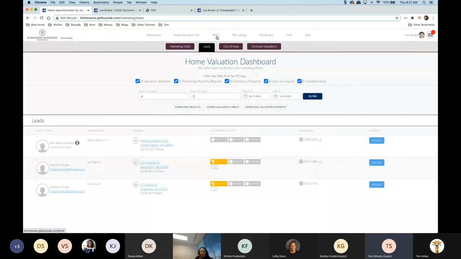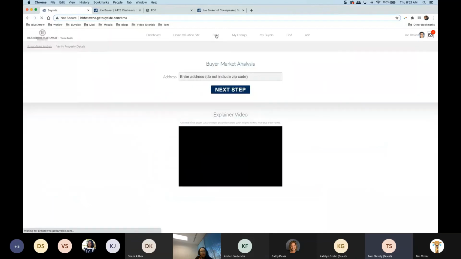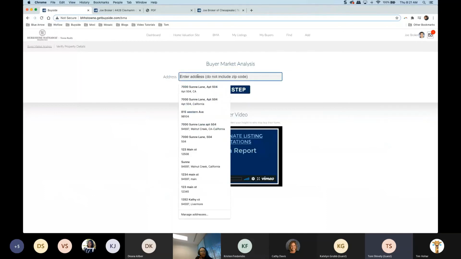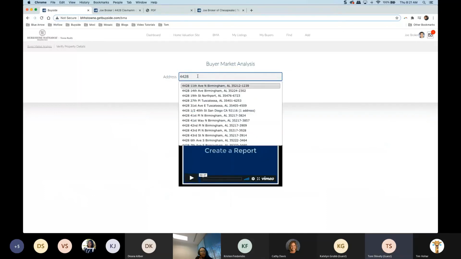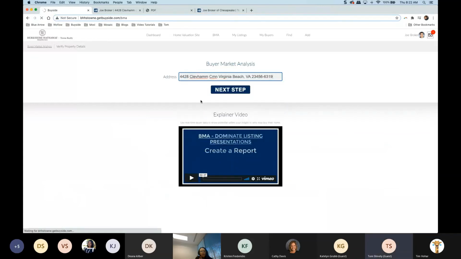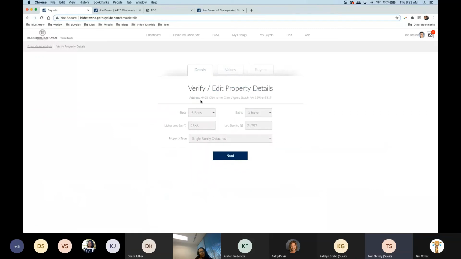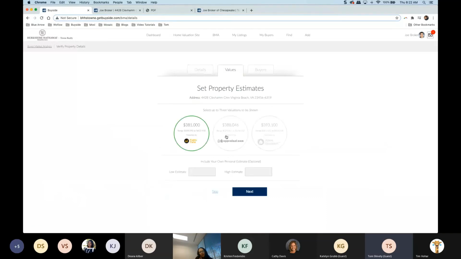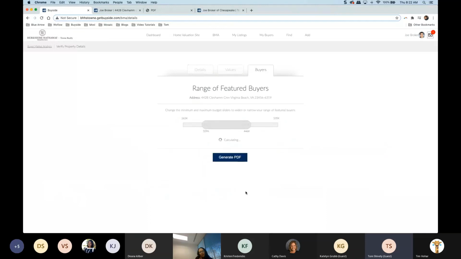Now this is really simple to set up. We're going to click on BMA and go to the address here. We're just going to grab that address that we had before. It's going to confirm. And when we create our BMA, there are 3 simple steps. One is we have those details. We have the AVMs that we talked about, so you can select which ones you like. Then we select next, and then it has the range. I know I went through this really fast, but the creation of this is really simple. If you went through these steps, you're going to see that it is really easy to create these.